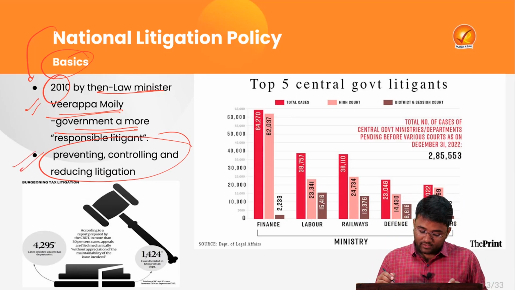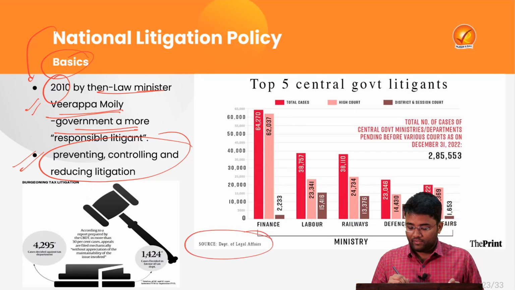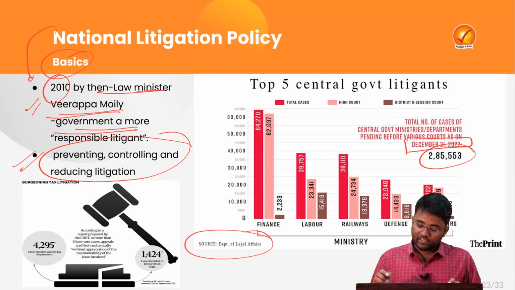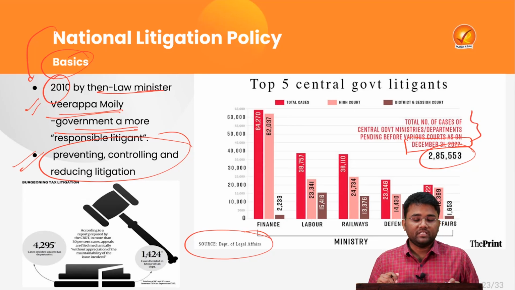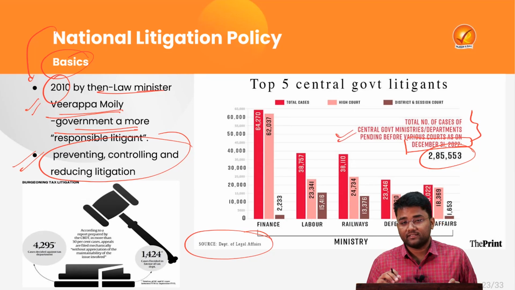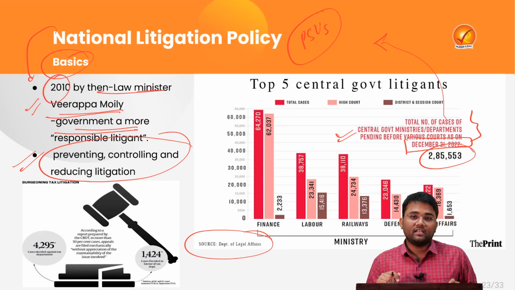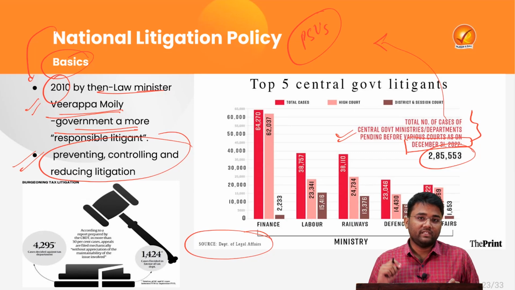As per data of the Department of Legal Affairs, only till December 31, 2022, almost 2,85,553 cases are pending, in which either a central government ministry or department is one of the litigants. Means more than 2 crore cases are pending, and in this data we have not included those cases where public sector undertakings are one of the litigants.